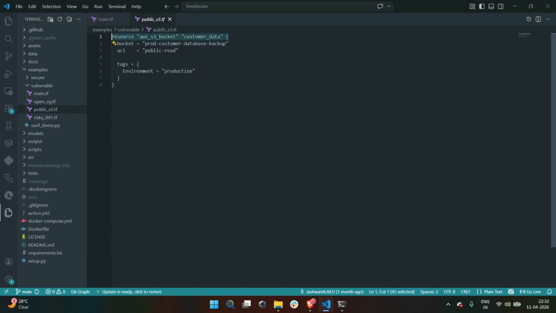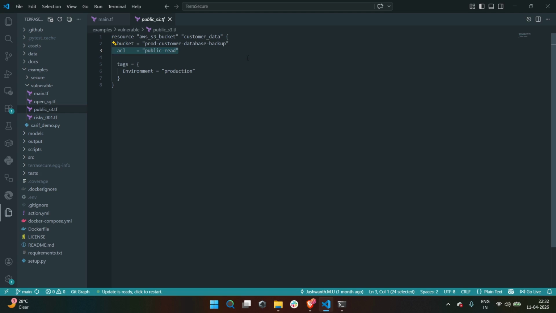This block tells you that the resource is an AWS S3 bucket, which contains customer data. This tells you the bucket name, prod customer database backup. Here is an important line. This line means anyone on the internet can read anything inside this bucket.